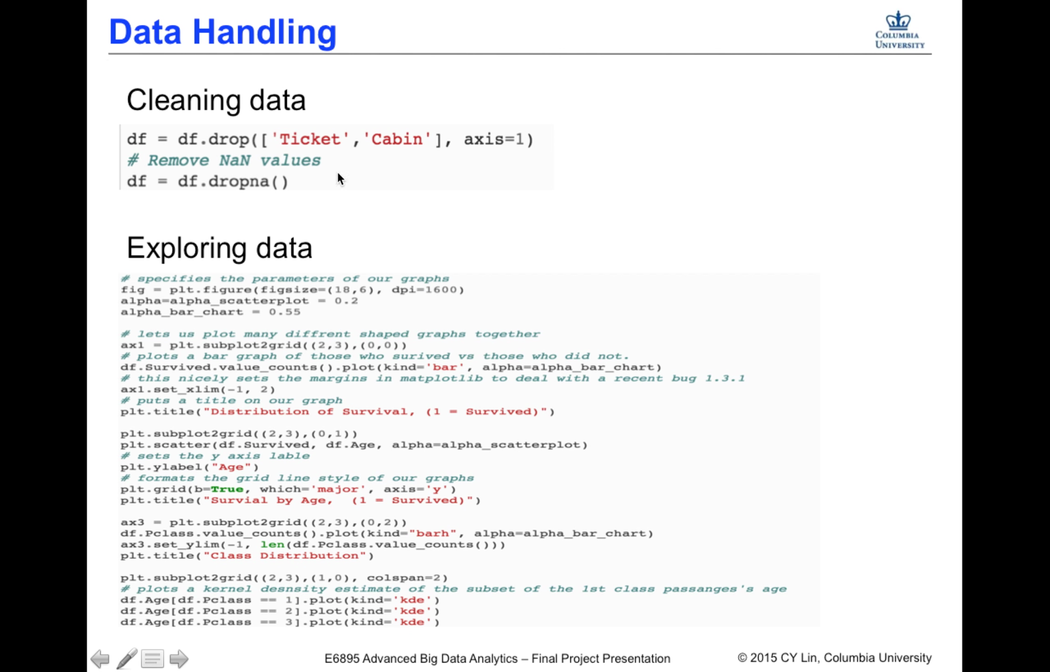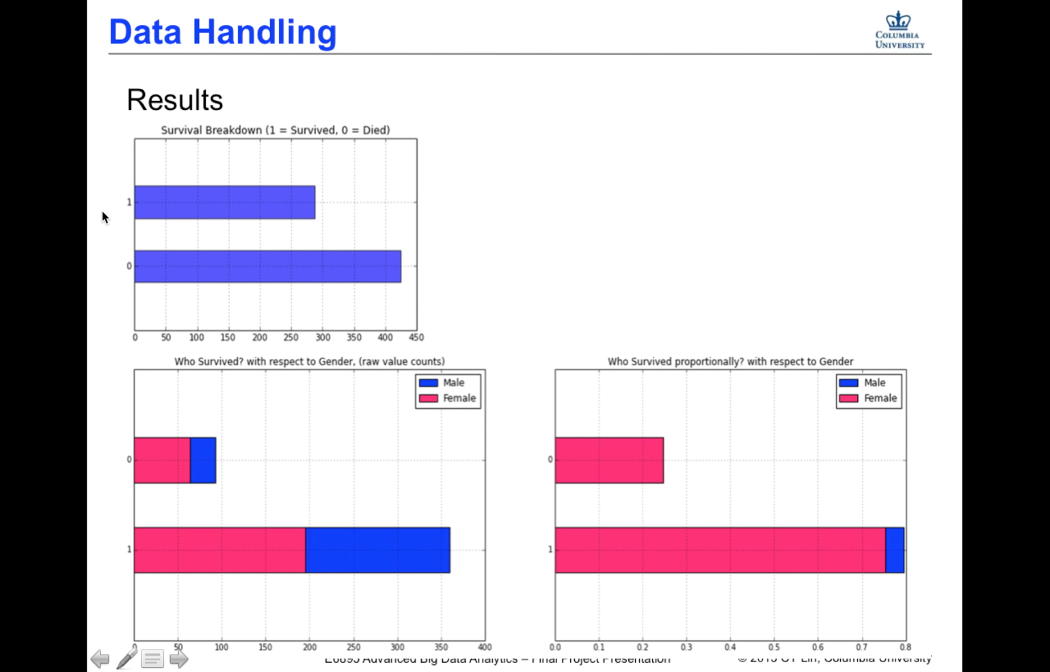So here is the code of cleaning data. And here is part of the code that explores our data with visualizations. And here is the result. The first picture is a bar graph of those who survived and those who did not. 1 here represents those who survived and 0 represents dead.